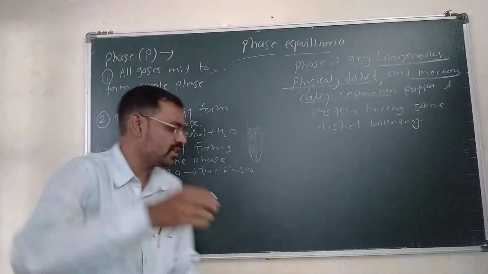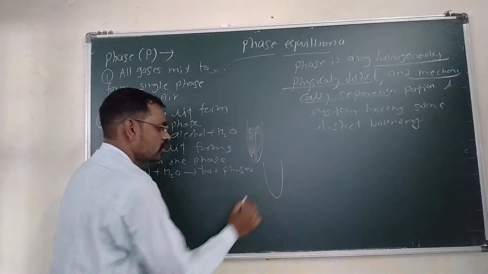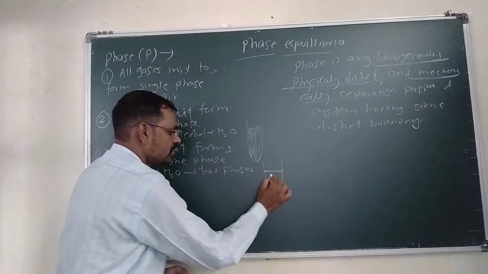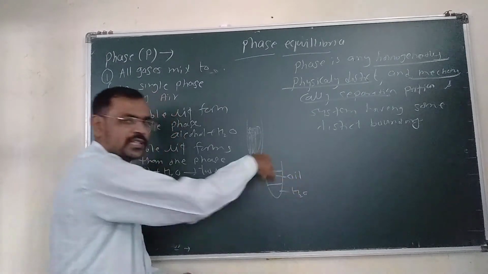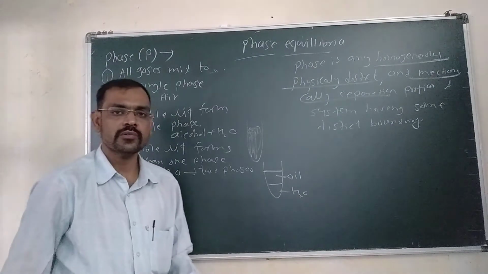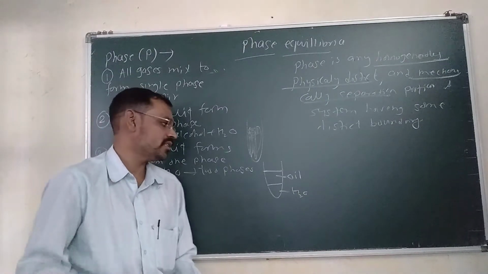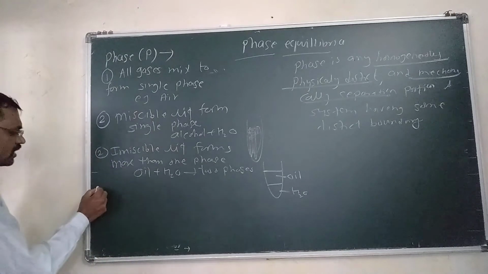Upper layer, lower layer. The picture is like this. If you add oil and water, this is the first layer, this is the second layer, this is the oil and this is water. So immiscible liquid forms more than one phase, that is two phases. Okay, what is the third?